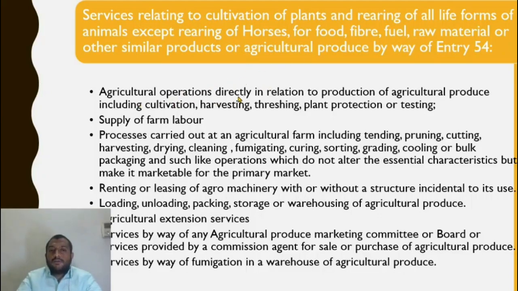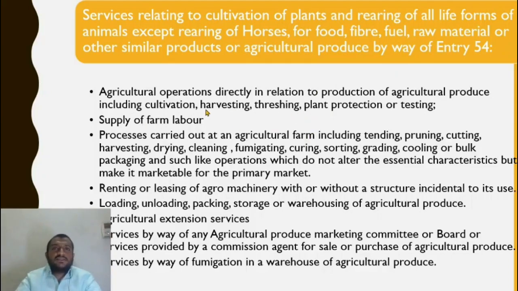So agricultural operations directly in relation to production of agricultural produce, including cultivation, harvesting, threshing, plant protection or testing. So what is agricultural produce? Agricultural produce is nothing but any produce arising out of cultivation but does not include the produce which happens after carrying out a process which alters its essential characteristics.